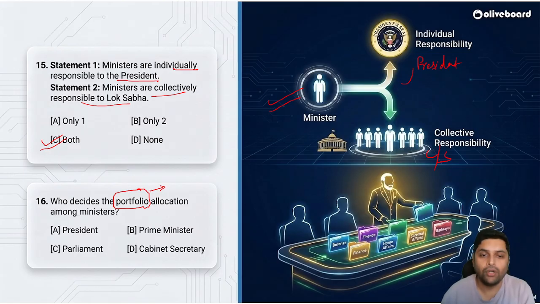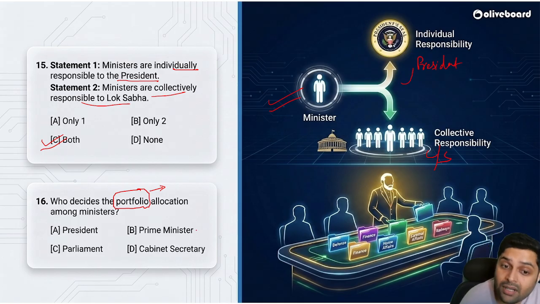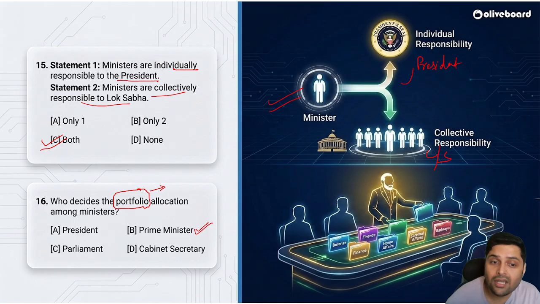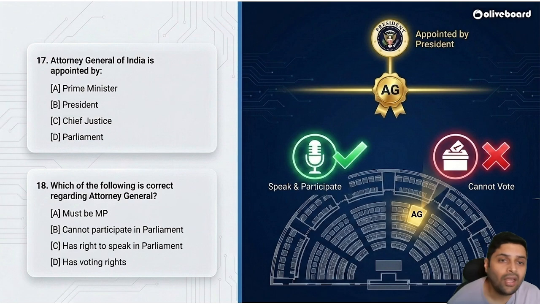These are called portfolios. Now, who will decide these portfolios? It is the Prime Minister who decides these portfolios. So, in the current cabinet, if Nirmala Sitharaman is the finance minister, it has been decided by our honorable Prime Minister Narendra Modi ji to make Nirmala Sitharaman finance minister. So the portfolio allocation is done by the Prime Minister of India. Okay, let us go ahead.